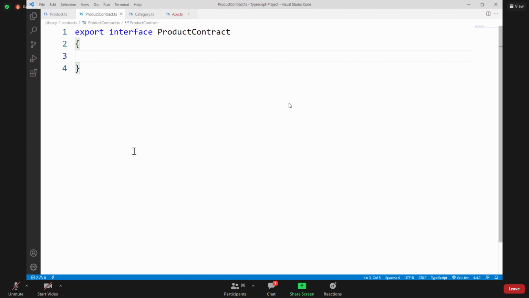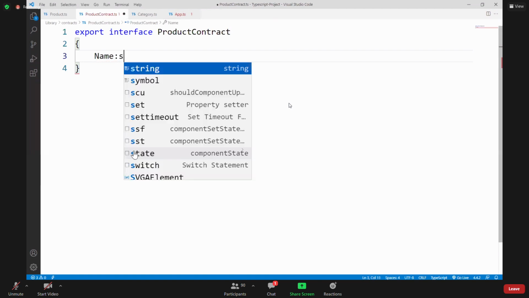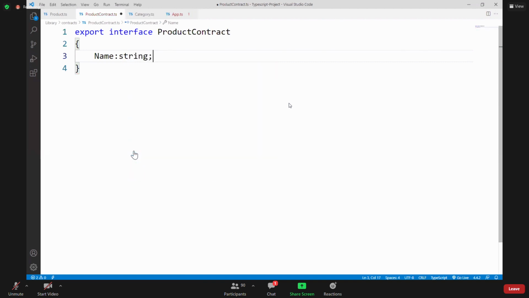First point, here we need a name. And remember, a contract must contain only rules. It should not contain the definition for that rule, that means it should not contain the implementation of the rule. So name is equal to TV is not valid, because a contract can tell only rules.